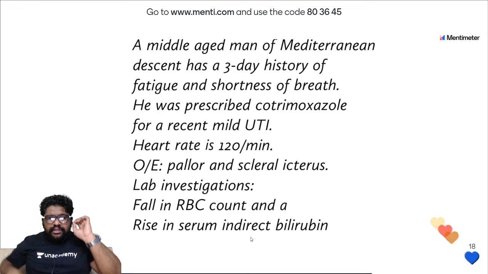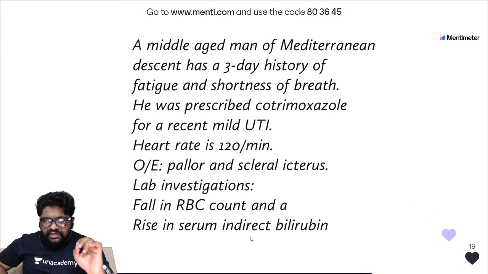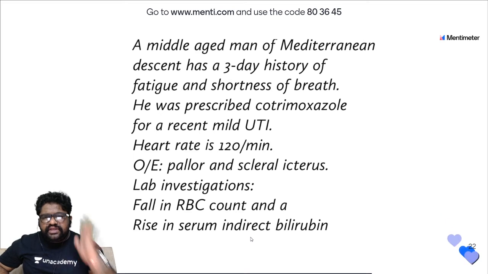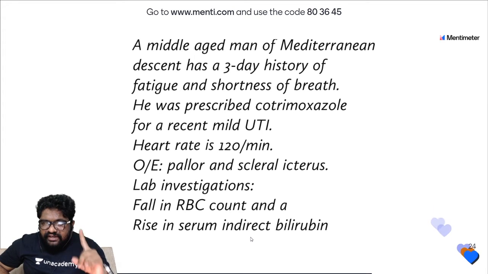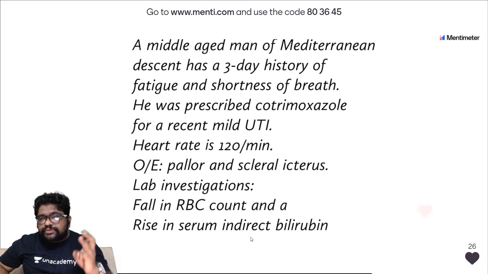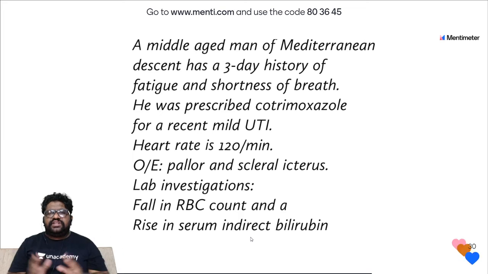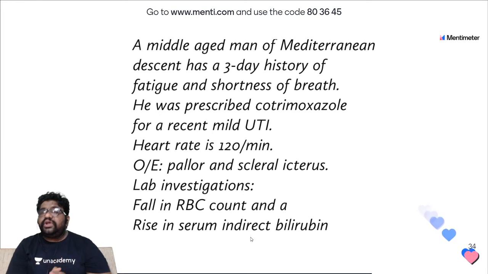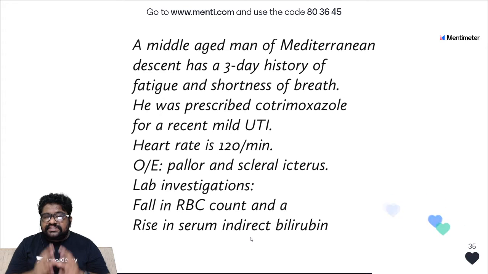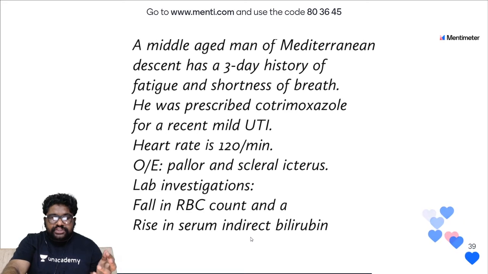I repeat, the middle-aged man is from Mediterranean descent, that is the Central Africa and the Central Arabian area. 3 days history of fatigue and shortness of breath. Shortness of breath should indicate something in you. He was prescribed cotrimoxazole for a mild UTI. On examination, pallor and scleral icterus was noticed. Lab investigations are showing fall in RBC count that can count for the shortness of breath. There is a rise in serum indirect bilirubin. So automatically you would have made up your mind right now. You don't have to give me the diagnosis, but look at the question.